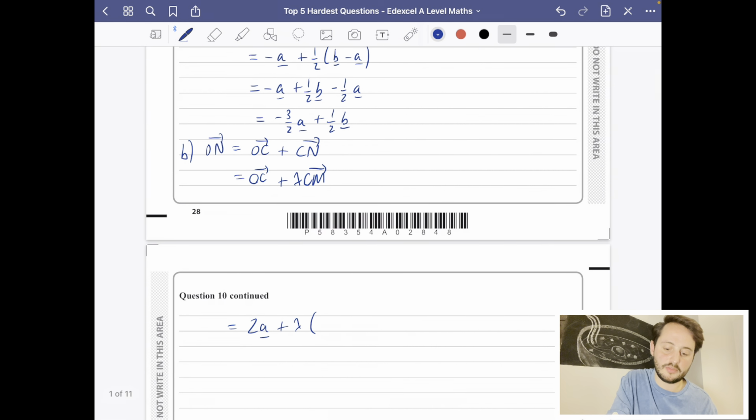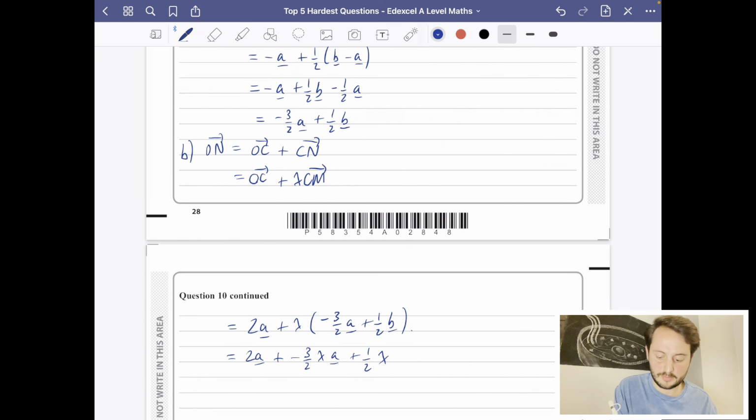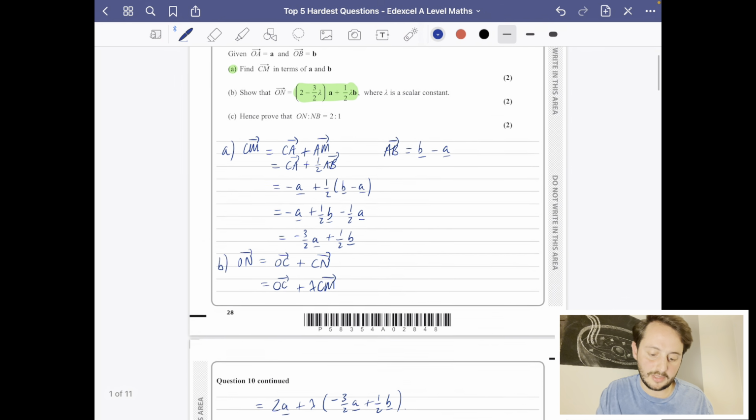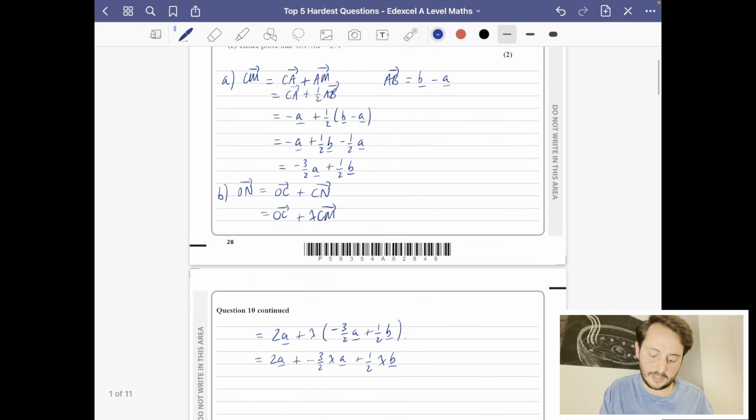Now CM is this thing that we just worked out here. So I'm just going to substitute that in, and we get minus 3 over 2 a plus a half b. Now when I simplify and expand, I'm hopefully going to come up with what they had. So that's minus 3 over 2 lambda a plus a half lambda b. Now, does that look similar to what they've got? It looks like it could be. Let's see if we can keep working on that a little bit more.